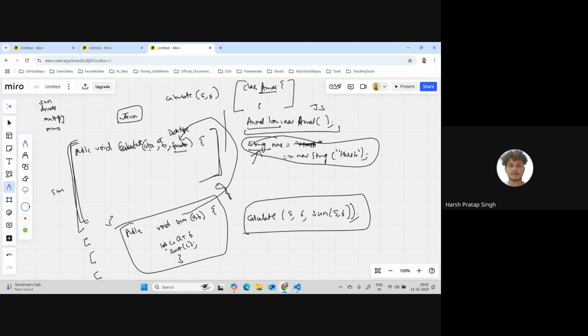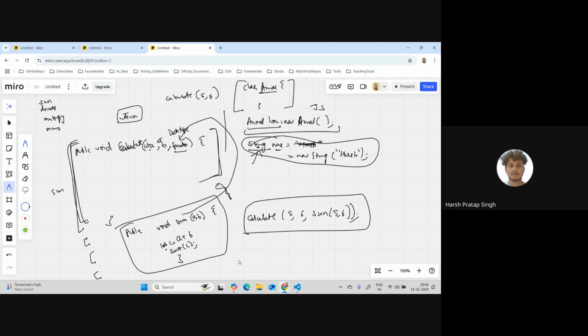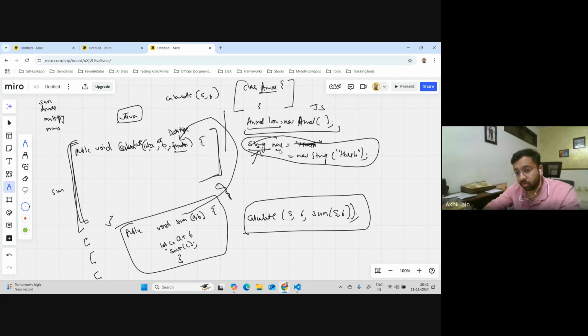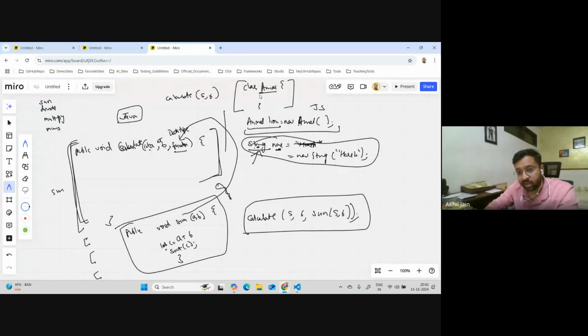Now tell me, when you created this variable, why did you give String here? Because in Java you have to define a data type for the variable, and you're telling here that the name variable has a type of String. So what values can you assign to name? String type. Absolutely correct. Similarly, when you say class animal, what you're telling here is that lion is a type of animal.